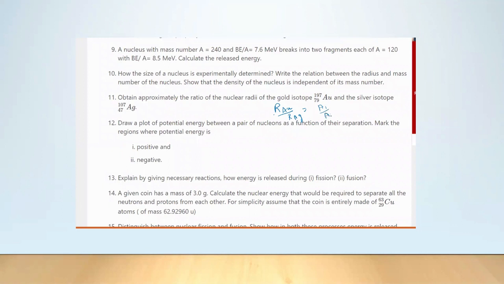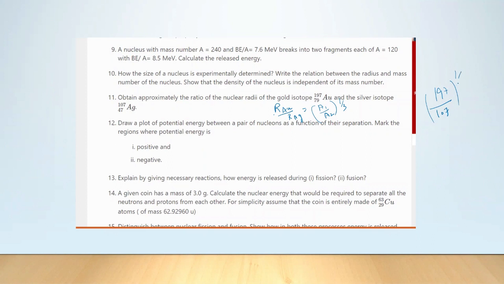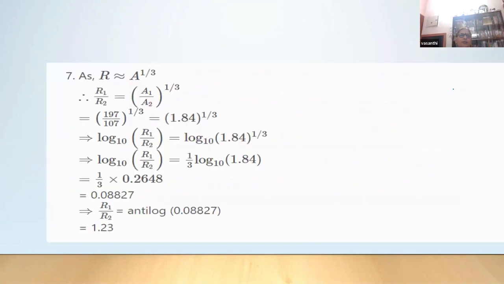A1 by A2 to the power 1 by 3, correct? 197 by 107 to the power 1 by 3. Very tough calculation. If they use a logbook, it is not a problem. 1.84. You can use the log. 1.23.